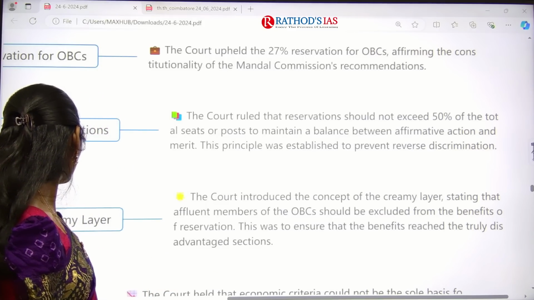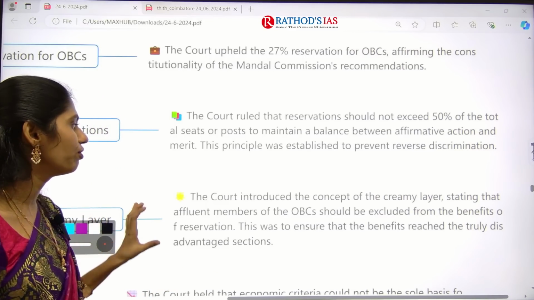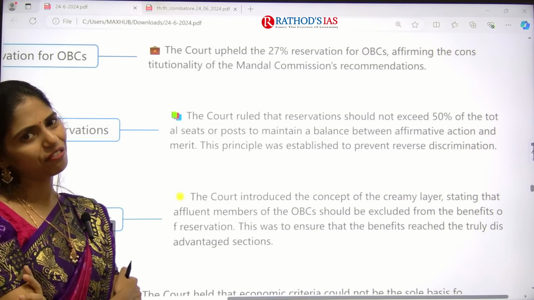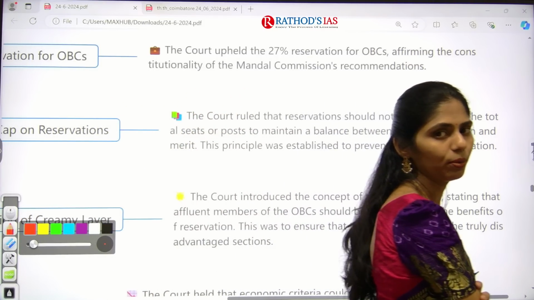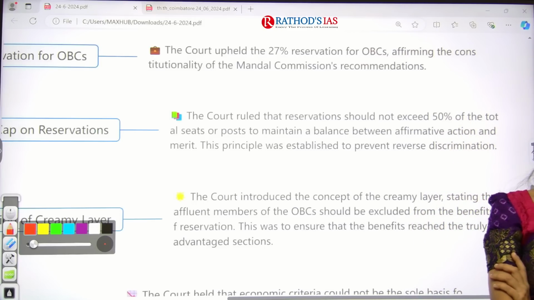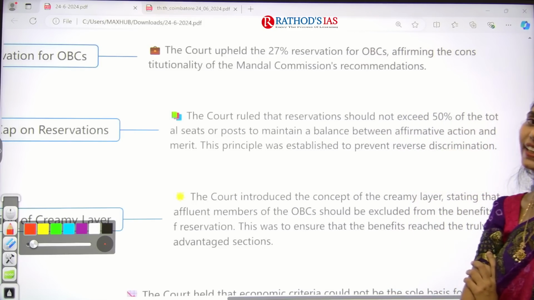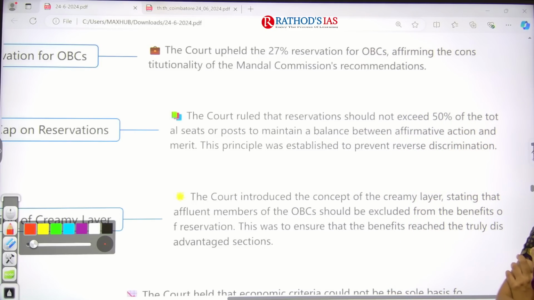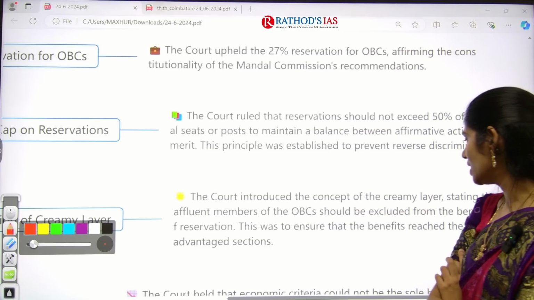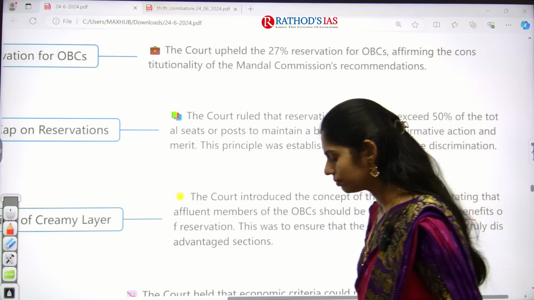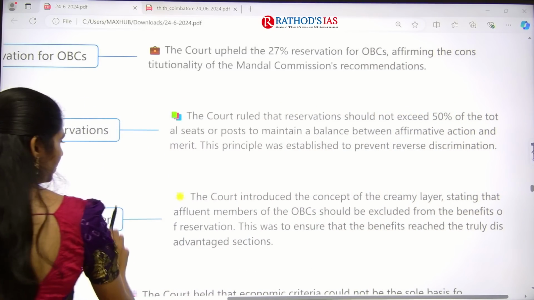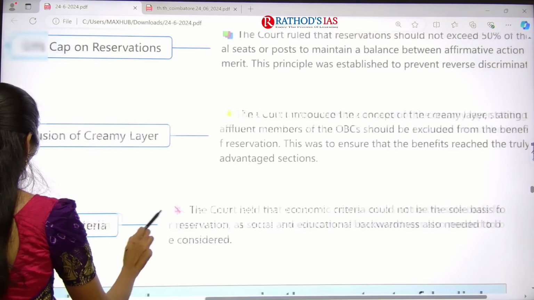Next, it also spoke about the concept of the creamy layer, because in every section we have people who are rich and people who are poor. The rich don't need the benefits from the government, so for that they came up with the concept of the creamy layer. The creamy layer says that the members of OBCs who are well off should be excluded from the benefits of reservation.